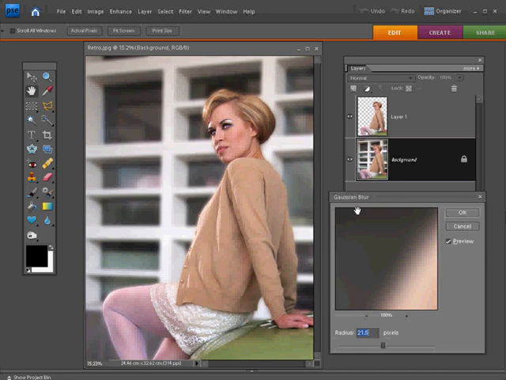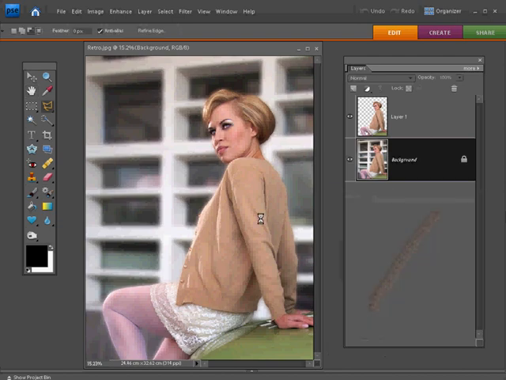Now, for this particular background, I'm going to choose a blur radius of about 30 pixels. That should be OK, and then click OK to apply it. And just like that, we've defocused the background. It's starting to look really good.